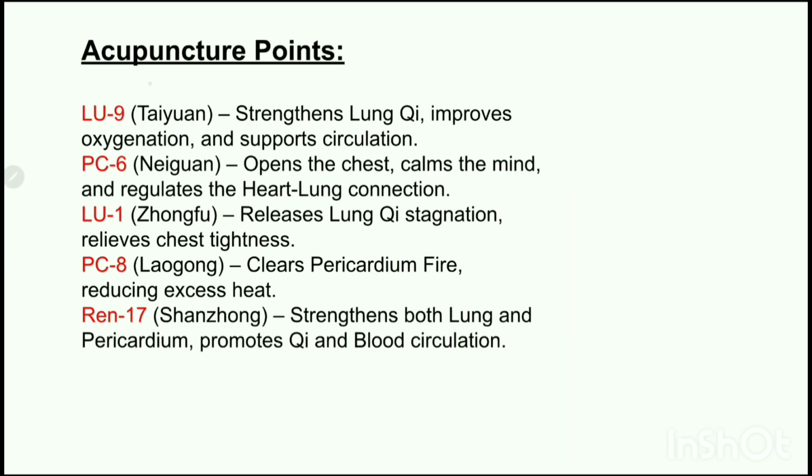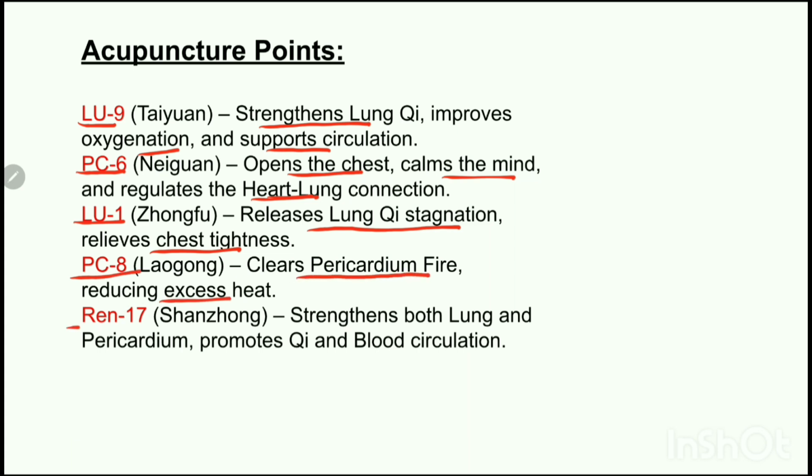So these are some acupuncture points that we can use. We can apply lung 9, which will strengthen the lung chi. It will improve the oxygenation and also support circulation. We can use pericardium 6, which will open the chest, calm the mind, and regulate the heart and lung connection. We can use LU1, which will release the lung chi stagnation and relieve the chest tightness. We can use pericardium 8, which will clear the pericardium fire and reduce the excess heat.